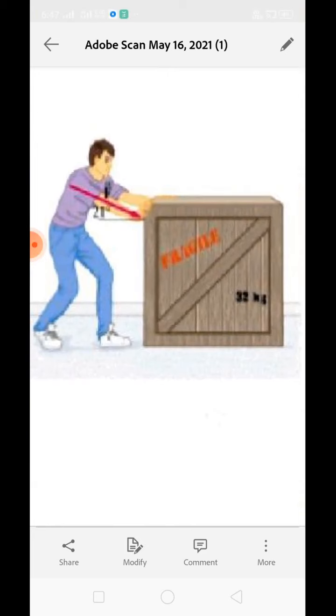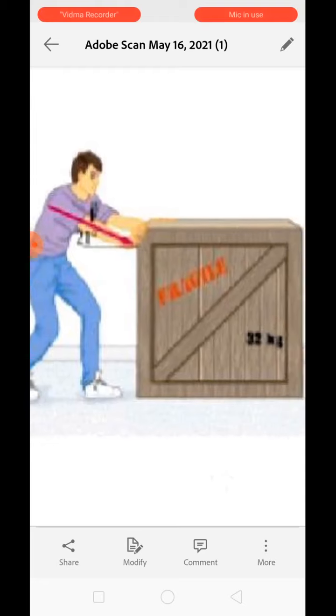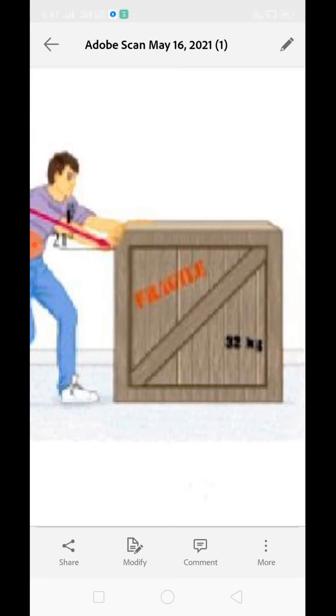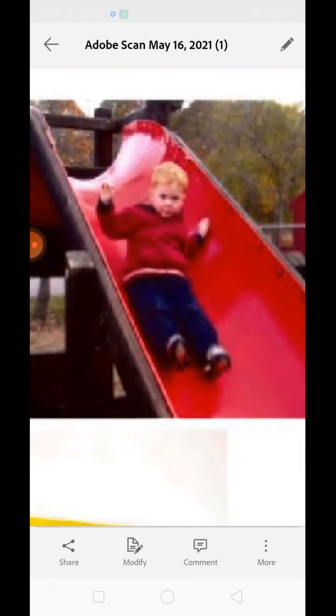When the box was stopped, the initial force applied by this person to start the motion of the box was static friction. Once the box has started to slide, it is known as sliding friction. Over here you can see the child sliding over the structure.